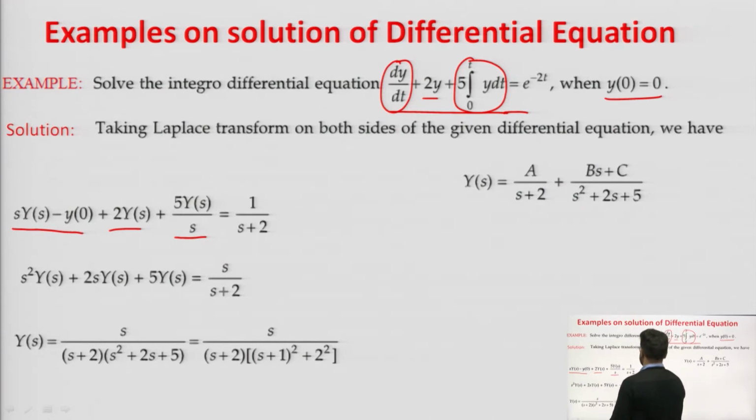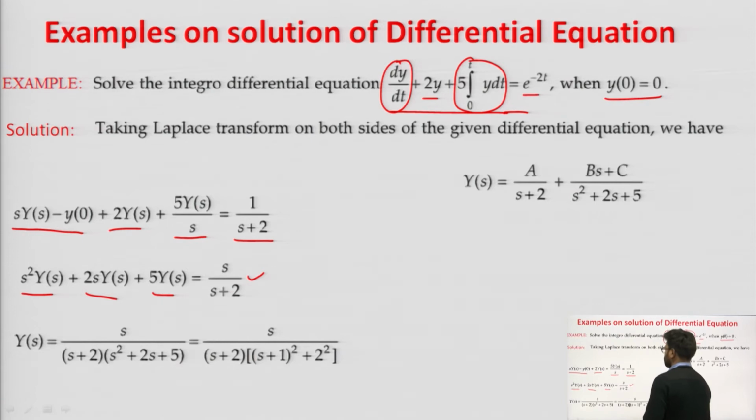Whenever there is an integration we will get s in the denominator, and equals to, the Laplace of e to the power minus 2t we will have 1 upon s plus 2 as its Laplace transform. And we will solve it: s square y of s plus 2 s y of s plus 5 y of s equals s upon s plus 2.